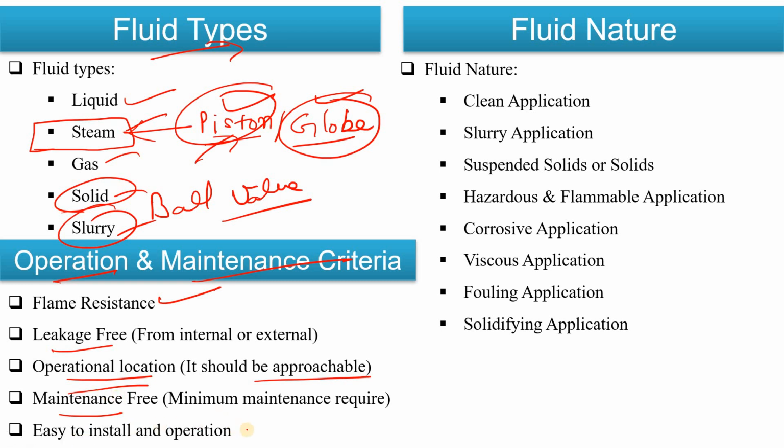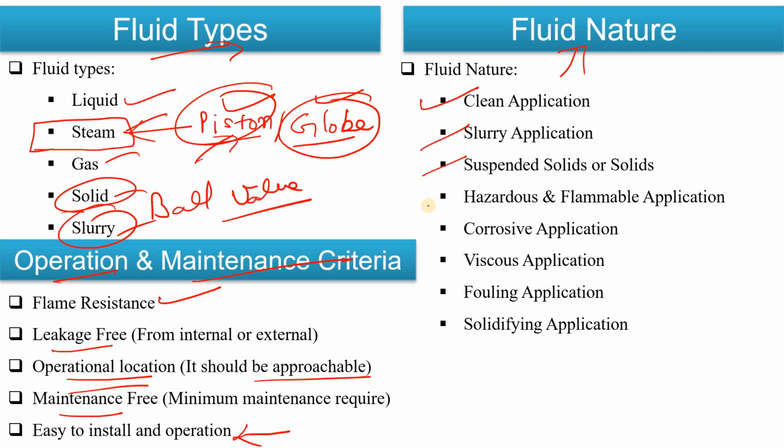Then easy to install and operate, that point is also very important, because let's suppose if you are using a valve, whether we could replace or work on that valve online or not, or whether we will have to take a shutdown, or if I have to change that valve, whether I will have to do that offline or online, that is also very important.